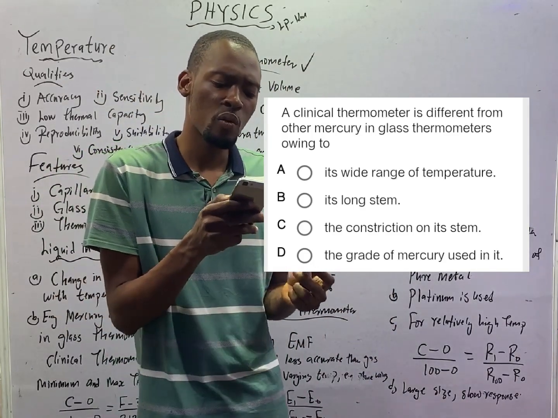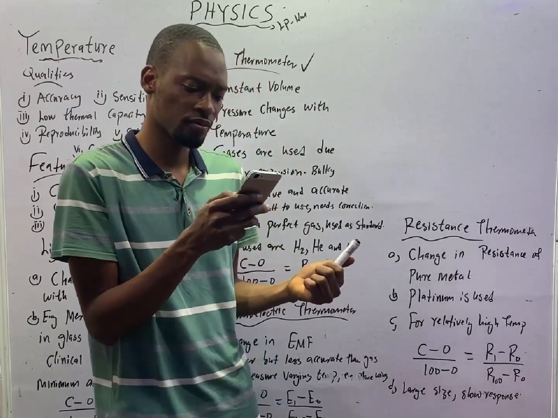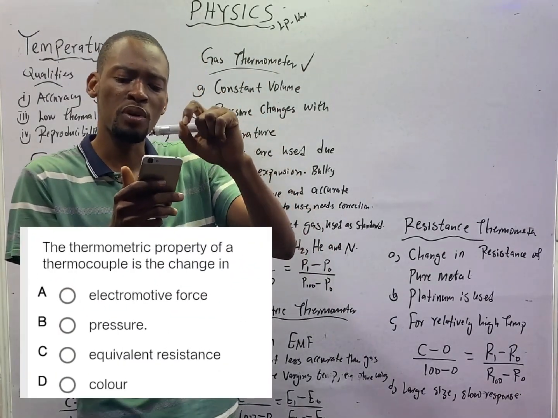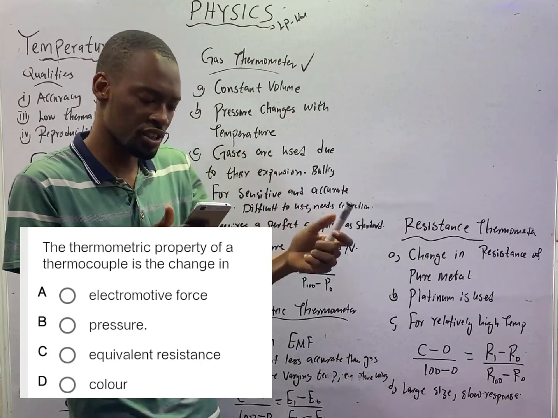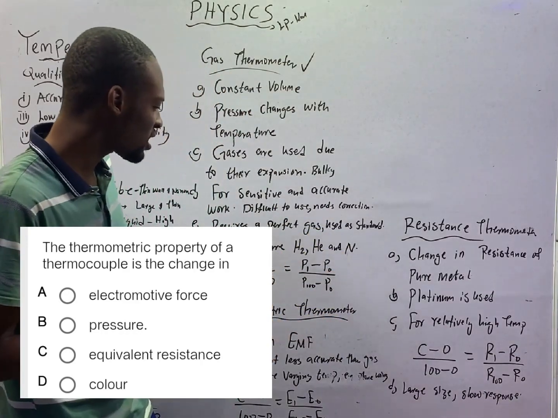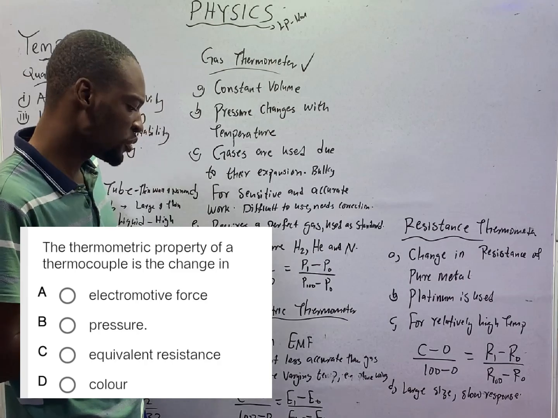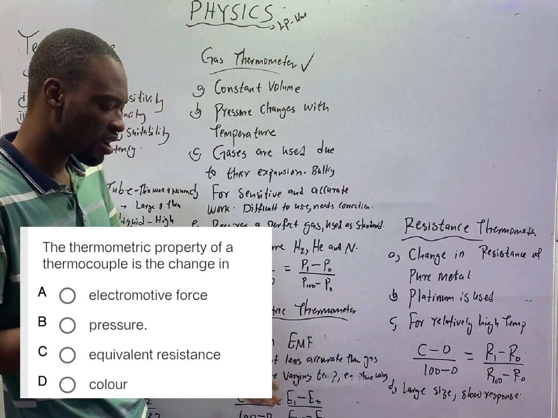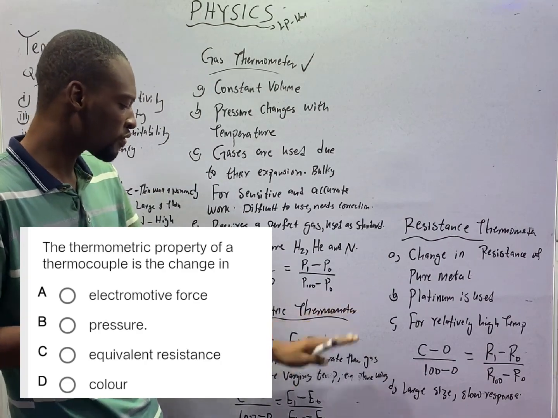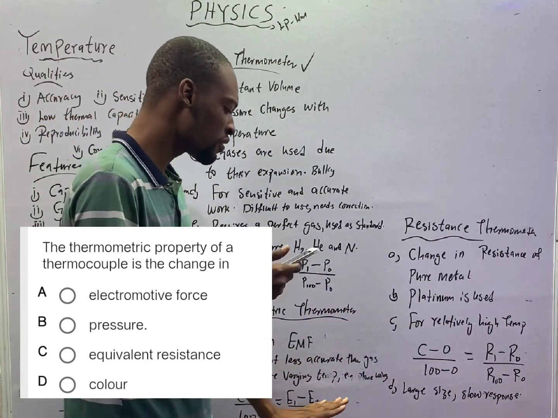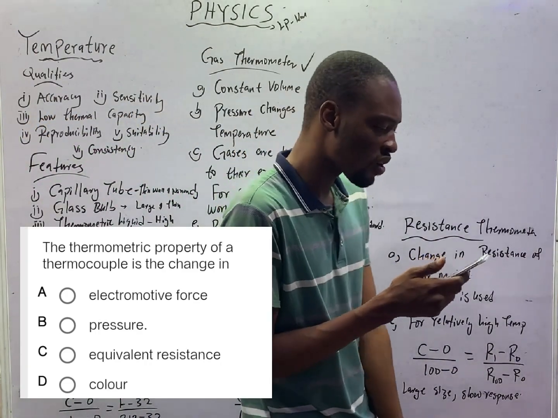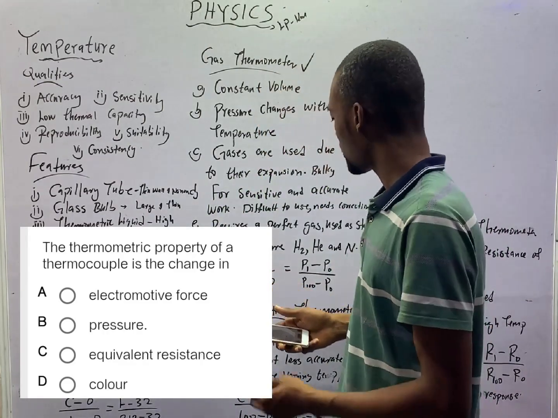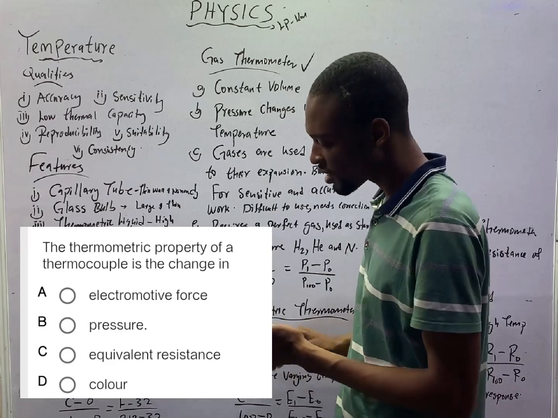And here we have a question. The thermometric property of a thermocouple is change in dash. Looking at this thermoelectric thermometer, you notice that the thermometric property is change in EMF. And what is EMF? Electromotive force. So change in electromotive force is a property of a thermocouple, and that is the thermometric property. Electromotive force, EMF.